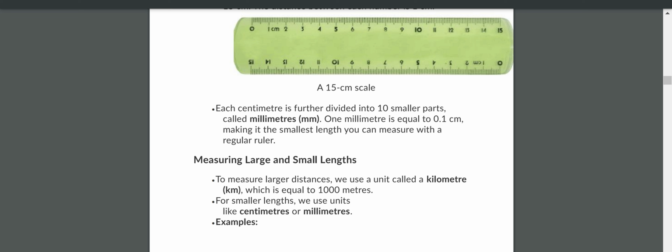Please look here. Each centimeter is further divided into how many parts? 10 equal parts. Okay. Each centimeter is further divided into 10 equal parts. Then one equal part we call a millimeter. Millimeters. Now you see this 1 centimeter.